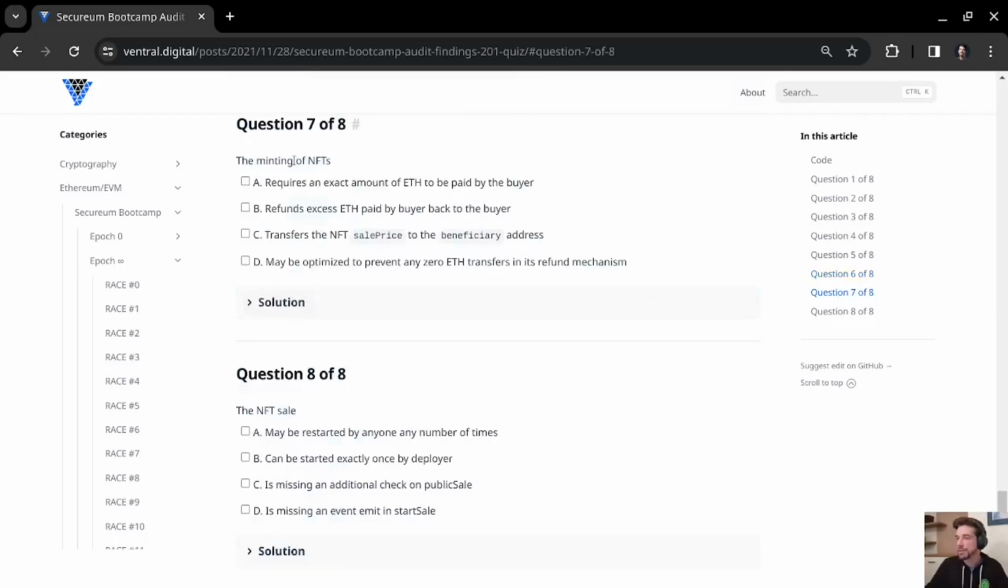And so let's go through the options. A, it requires an exact amount of ETH to be paid by the buyer. That is incorrect. It can be more. B, the excess ETH paid by the buyer is sent back to the buyer. We haven't looked at C yet. And D says that the refund mechanism may be optimized to prevent any 0 ETH transfers. And we just talked about that. So the last point, C, transfers the NFT sale price to the beneficiary.